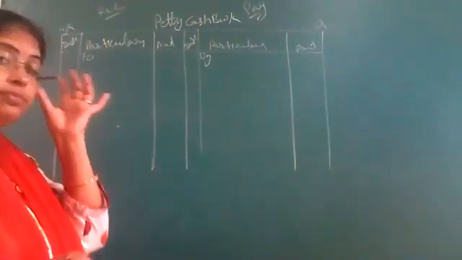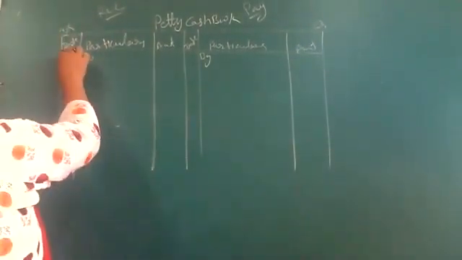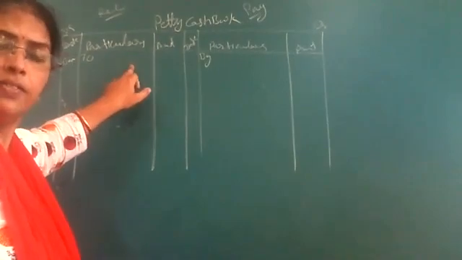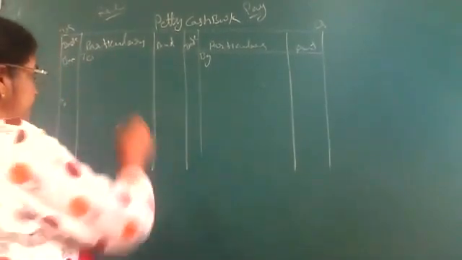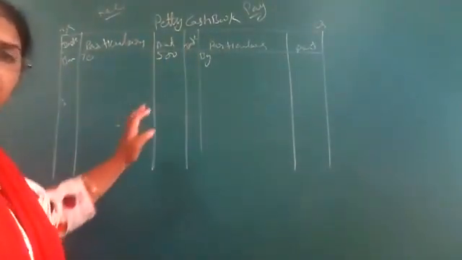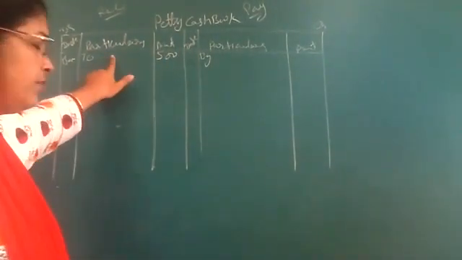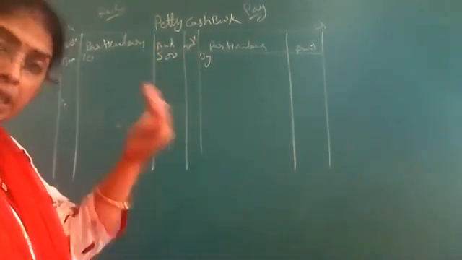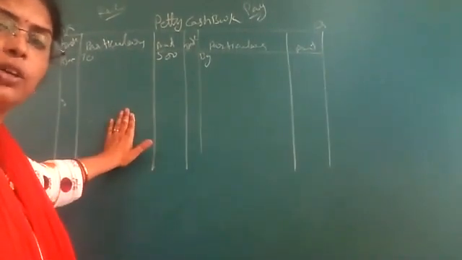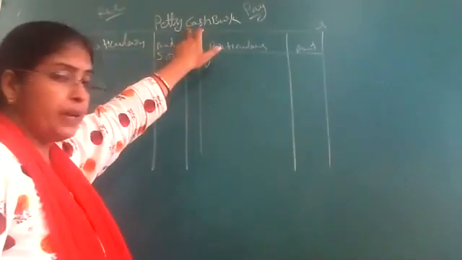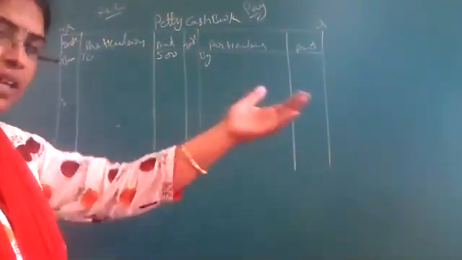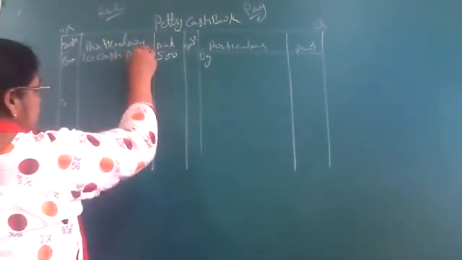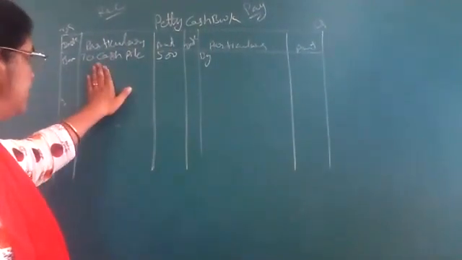Suppose we are preparing for the month of January. On 1st of January, the junior cashier will receive some amount. That amount will be recorded as 500 rupees he received at the beginning of the month. Then what will we write here? This is the petty cash book, not the cash book, so its own name will not be written. We write cash account because we are bringing it from the senior cashier. So here we write to cash account 500.